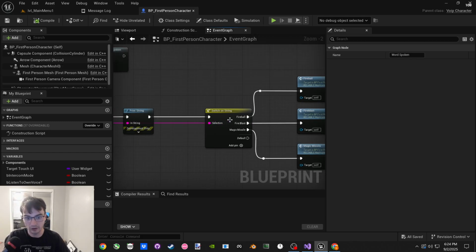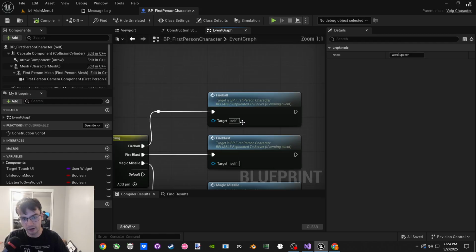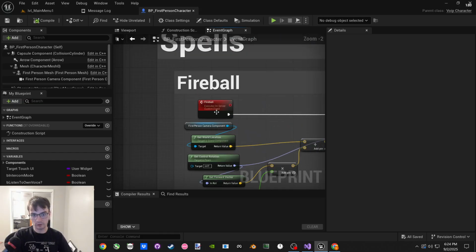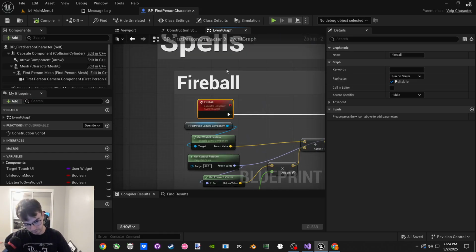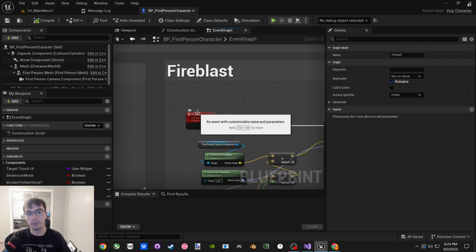Is the word that I just said fireball? Is it fire blast? Is it magic missile? If it is, it will cast the respective spell. It will trigger that respective logic, which is replicated on the server. So the server is running the spell and spawning the fireball, or spawning the fire blast object.